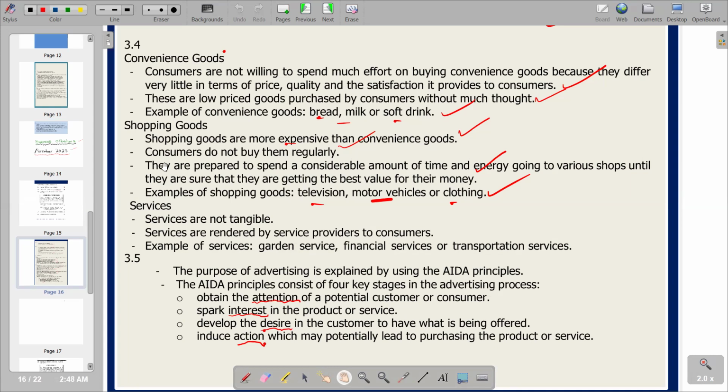The first one is to obtain the attention of a potential customer or consumer. Remember, attention is part of the abbreviation. Then second, spark interest in the product or service, with interest represented by I. Then develop the desire in the consumer to have what is being offered, desire with a D. Then induce action, which may potentially lead to purchasing the product or service, with action again represented by A in the abbreviation of AIDA. So this is the last question that we have.